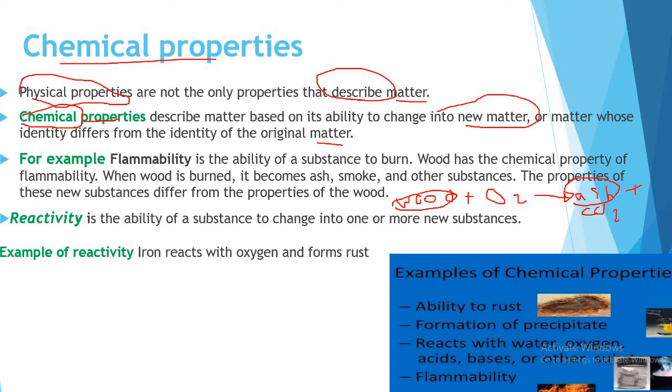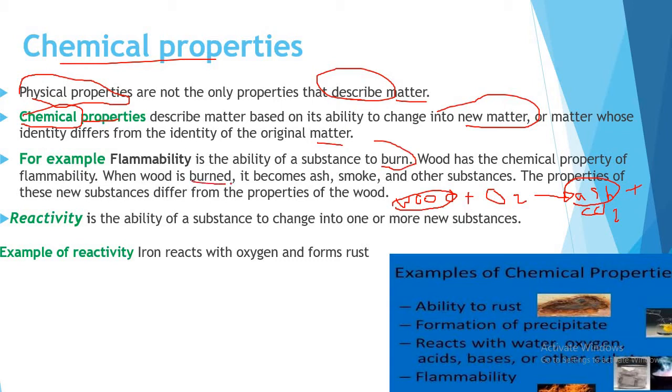The matter that makes up ash is different from the matter that makes up wood. This property is called flammability. So flammability is an example of chemical property, as a substance changes into another substance. Wood, when it burns, changes into ash and carbon dioxide. Flammability is the ability of a substance to burn. Wood has a chemical property of flammability.